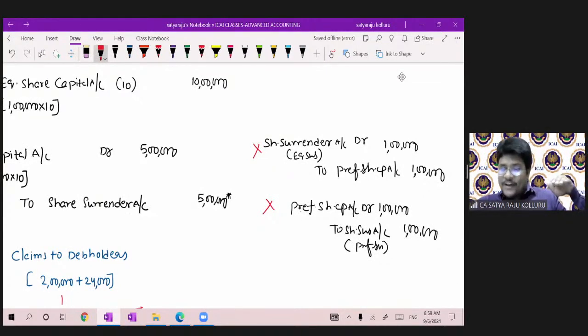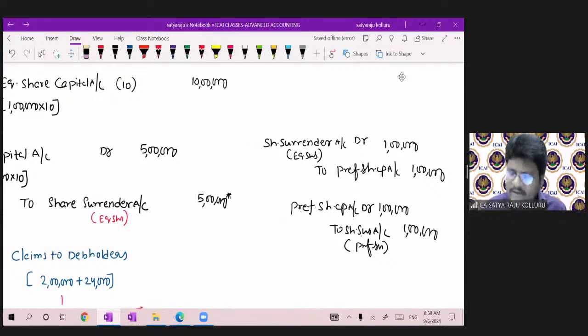The impact is that earlier only equity shares were in share surrender, but now preference shares are there. No need to pass all such entries, but if you want to, nobody will object. You can pass them as well.